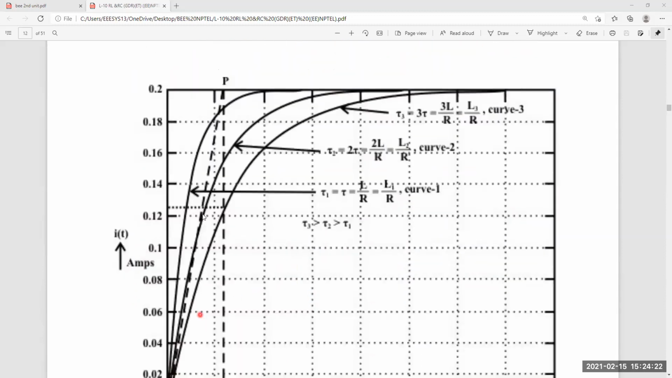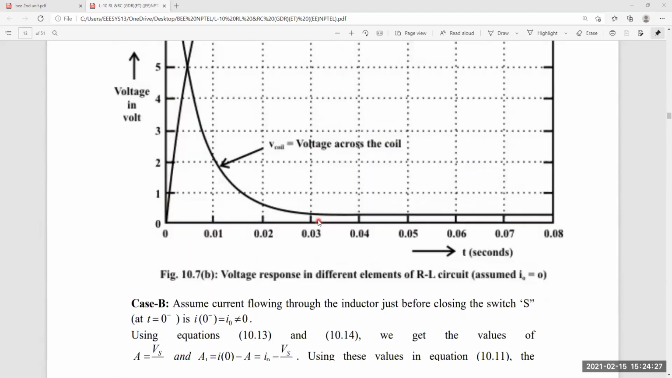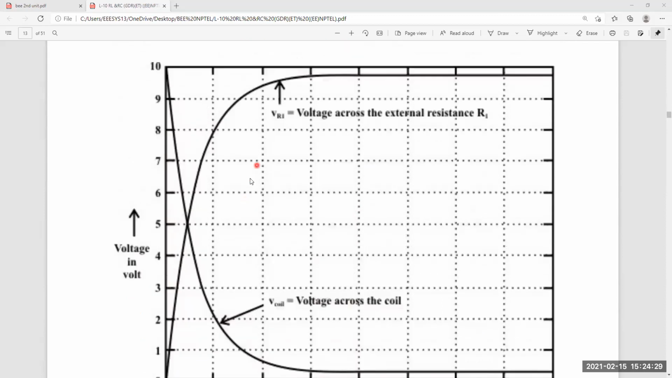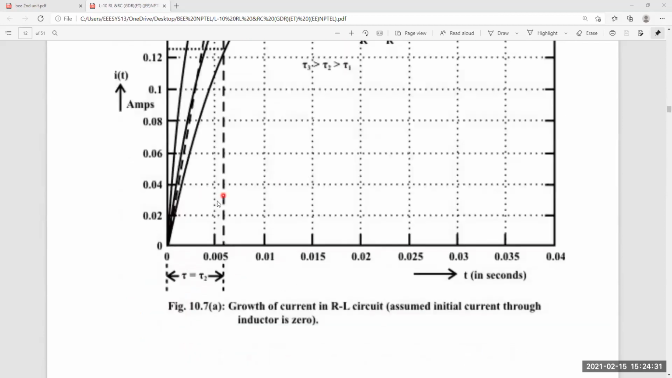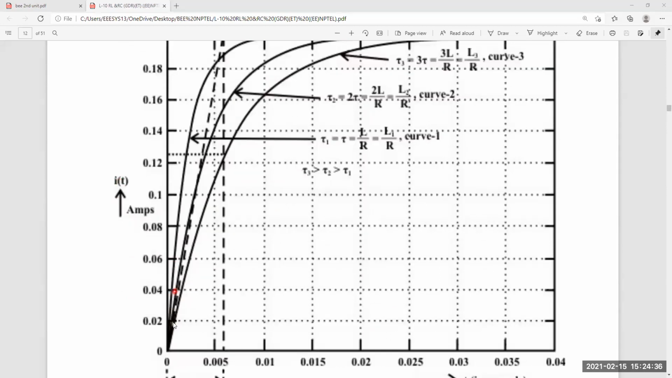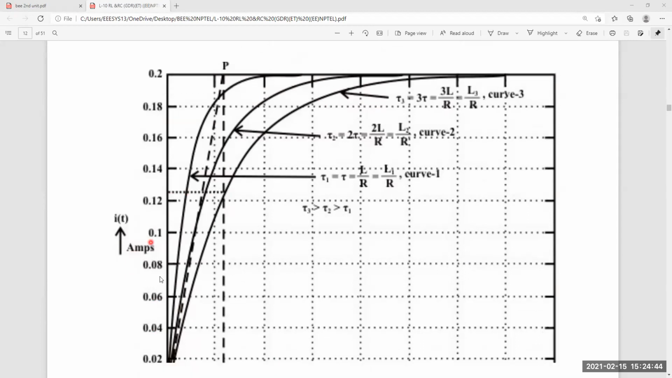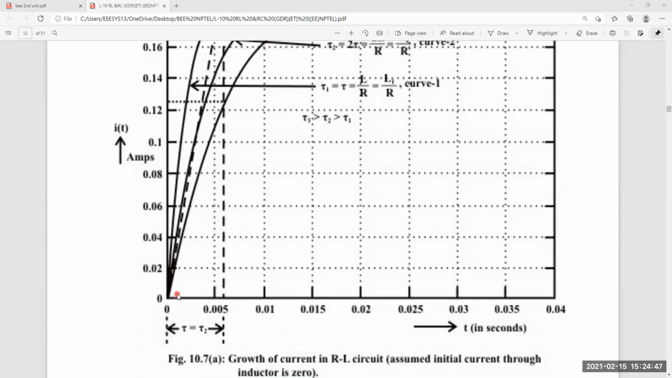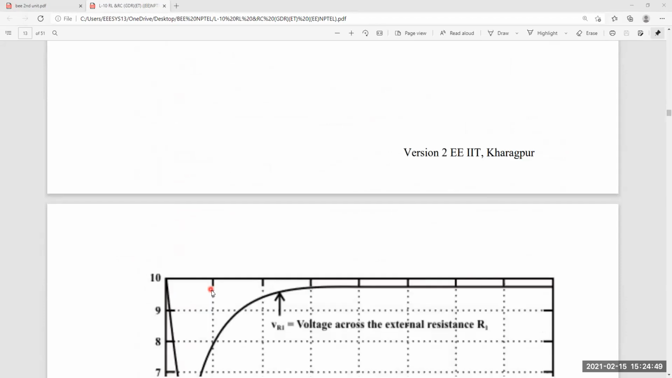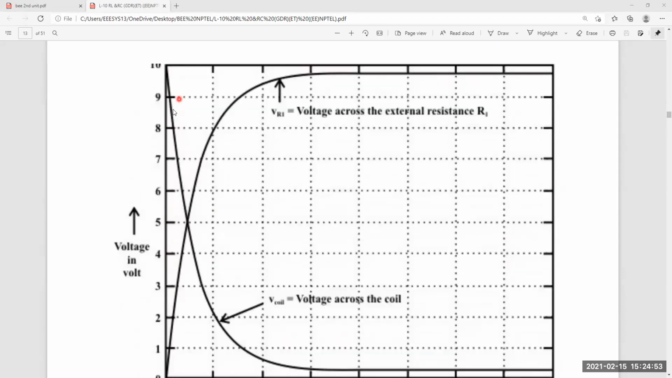So this is about the growth or rise of current. The current growth is increasing. So try to consider here, this is called i of t, current growth slowly increasing. Current is slowly increasing, starting from 0. Understood? But here, the voltage across the coil. So try to understand this waveform.